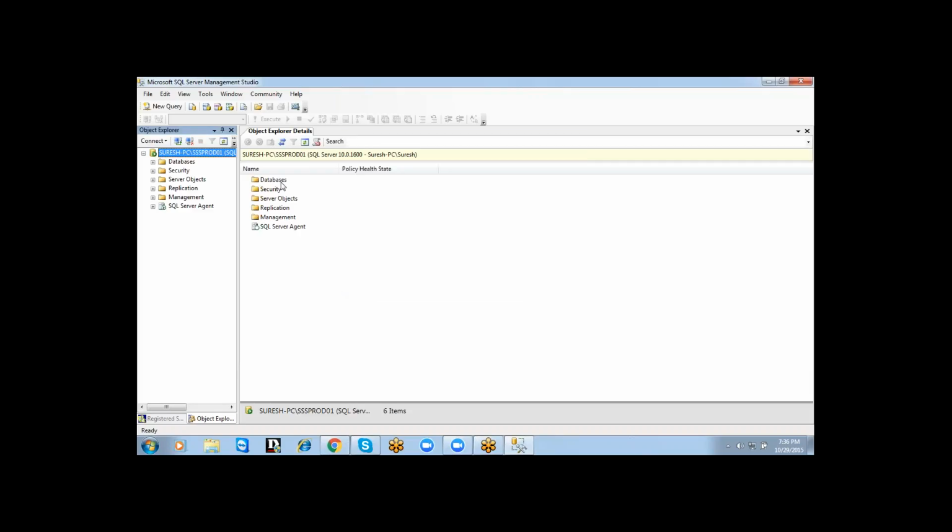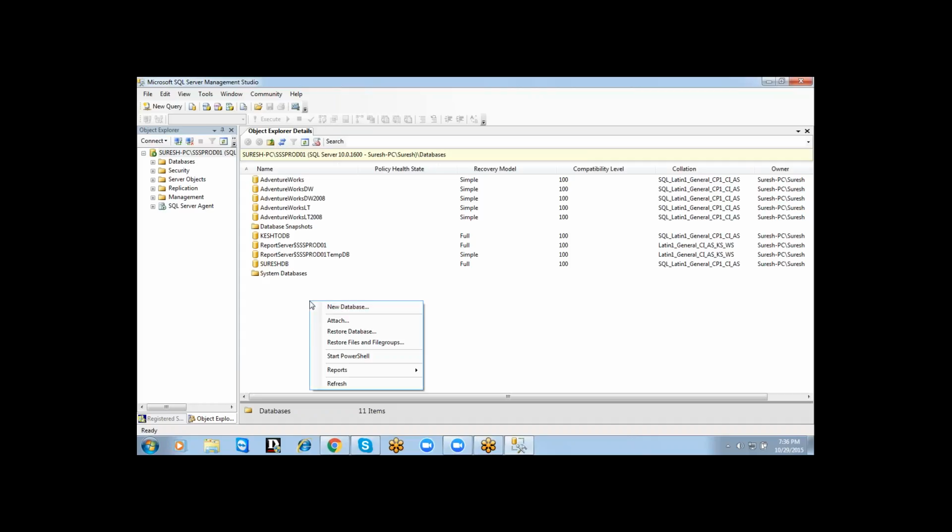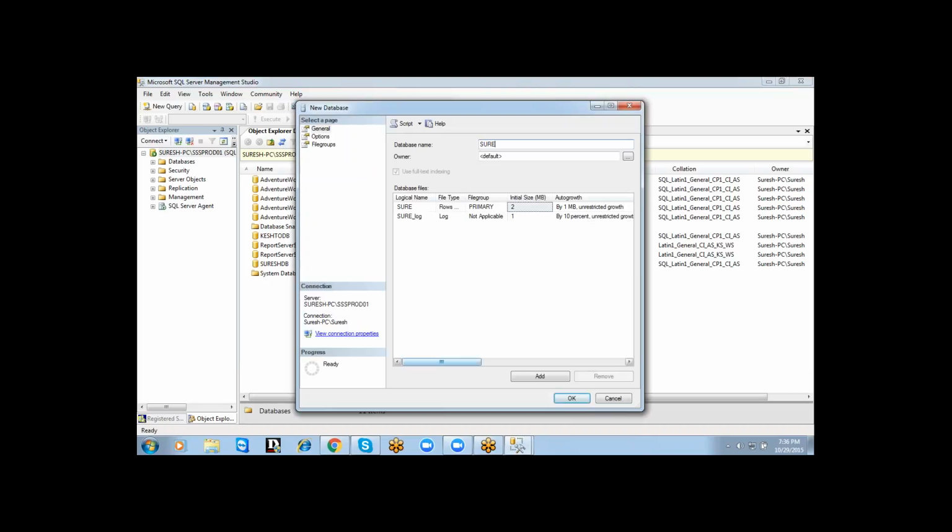Go to databases, right-click and select New Database. In this window, provide our database name, for example, SureshDB1. See that for this, we are getting two files. One is a data file and one is a log file. The data file is a part of the primary file group. Coming to the log file, not applicable. Am I right or not? Just click on the OK button. The database will be created.